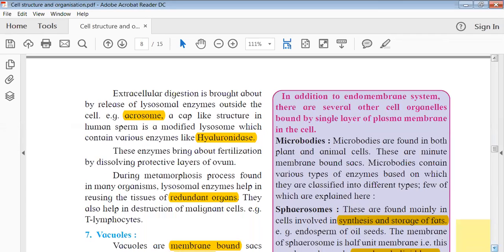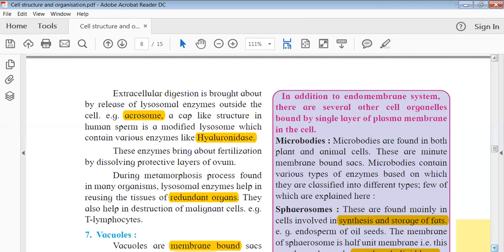Again, there are also other examples, like during metamorphosis, where the same thing happens. It helps in the reusing or digesting of redundant organs. Now what is a redundant organ? Like cells or organelles which are not in use for a long time, or which are of no use, or maybe something that wasn't working until now but is activated again for some other functions. All these things can be done using this lysosome-like structure.